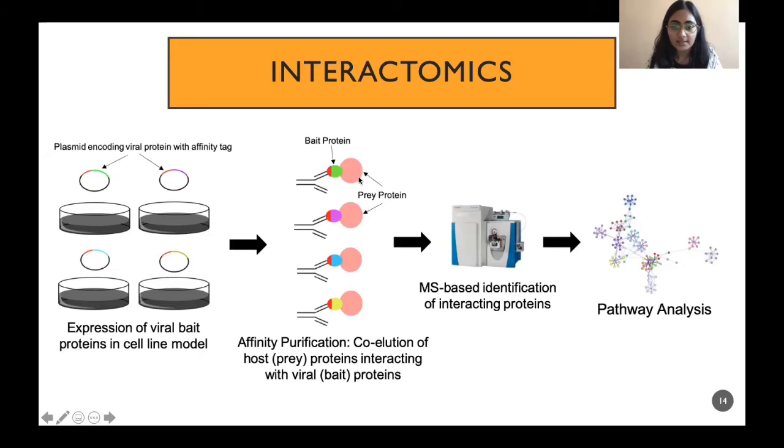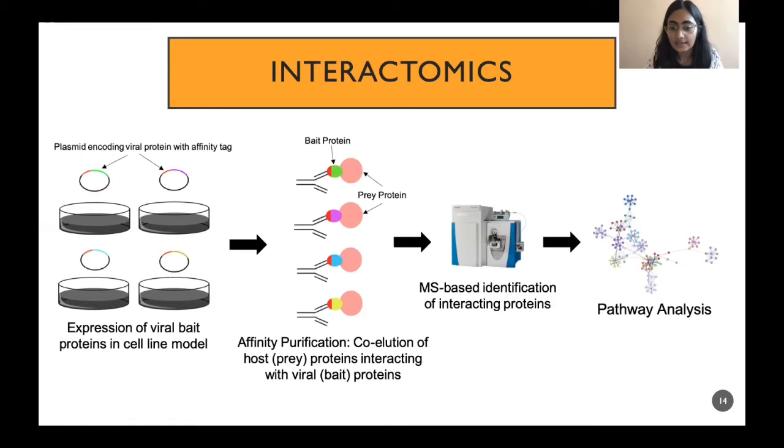In the cells, they interact with host proteins called the prey proteins, and when the viral proteins are purified by affinity purification, the interacting host proteins are also co-eluted.